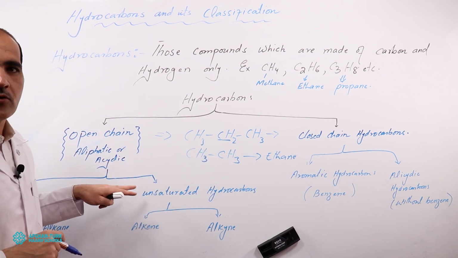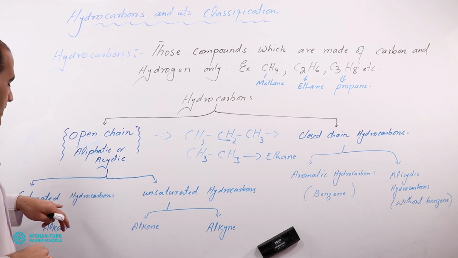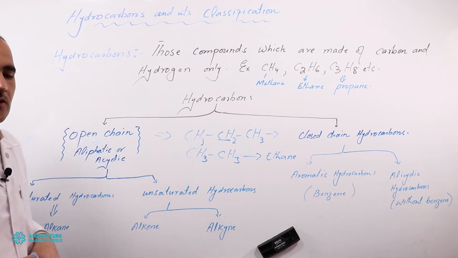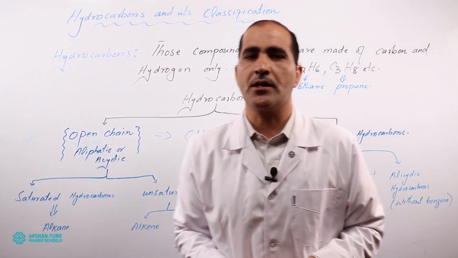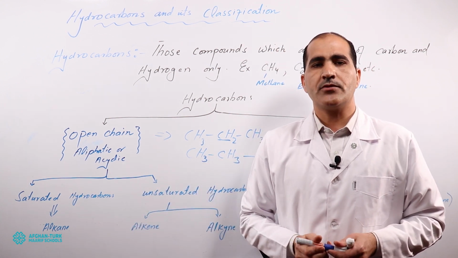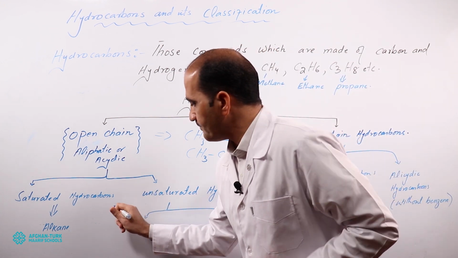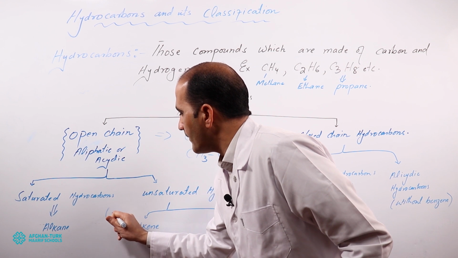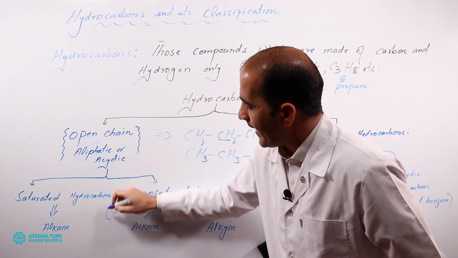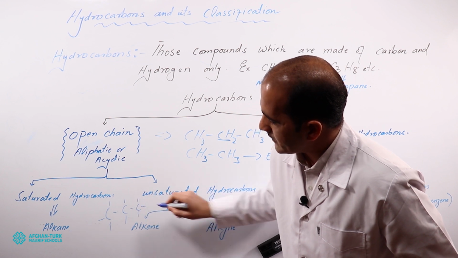Open chain hydrocarbons or acyclic hydrocarbons are further classified into two categories: saturated hydrocarbons and unsaturated hydrocarbons. Saturated hydrocarbons are those hydrocarbons in which carbons are bonded together by single covalent bonds. For example, here you can see carbons bonded with other carbons by a single covalent bond. All of them have single covalent bonds.